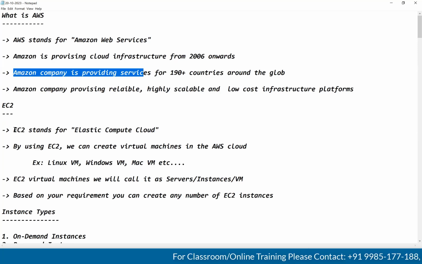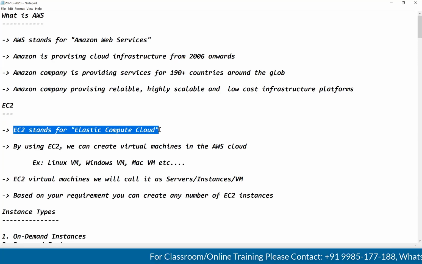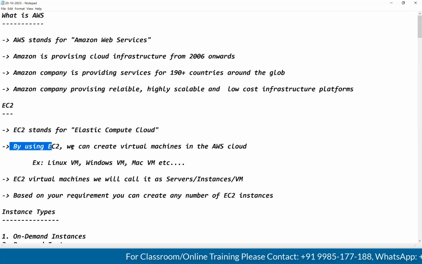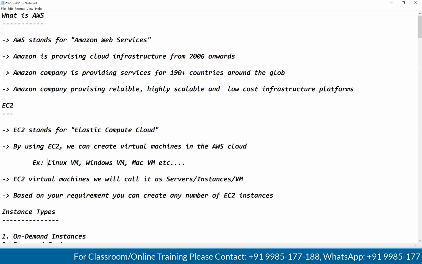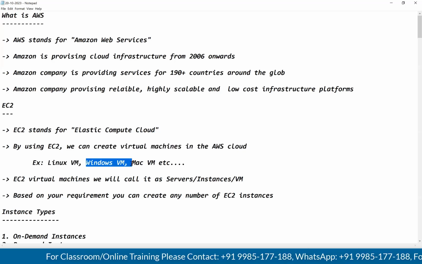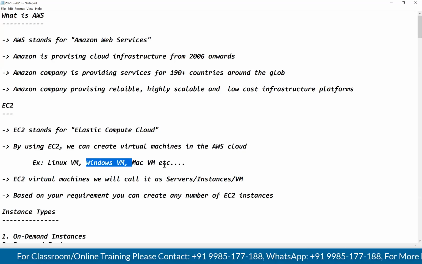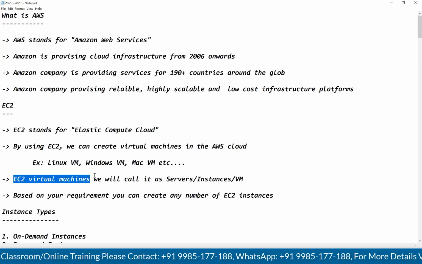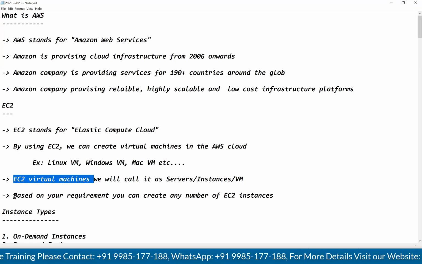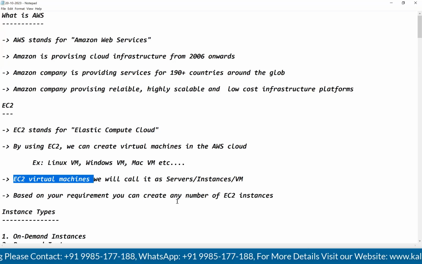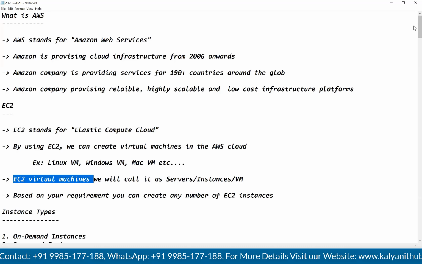What is EC2? EC2 stands for Elastic Compute Cloud. By using EC2, we can create virtual machines in the AWS cloud. For example, we can create Linux virtual machines, Windows virtual machines, Mac virtual machines, etc. EC2 virtual machines, we will call them servers, instances, and VMs. Based on your requirement, you can create any number of EC2 instances.